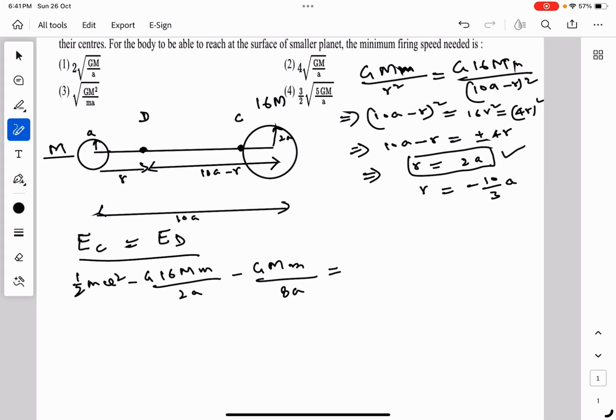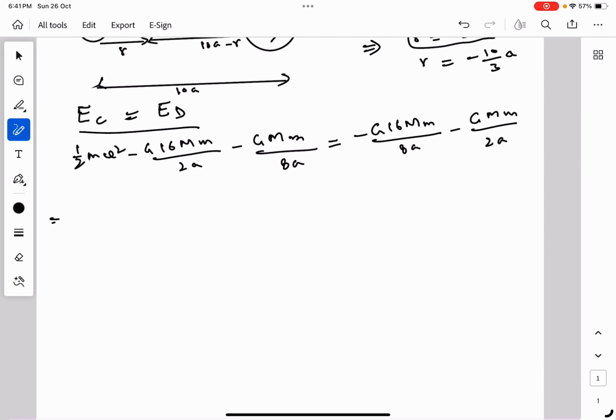So at this point D, we have potential energy from the two planets only. For the larger planet, the potential energy at point D would be equal to minus G 16m upon the distance, which is 8a, and then minus the potential energy due to the smaller planet, Gmm upon 2a.